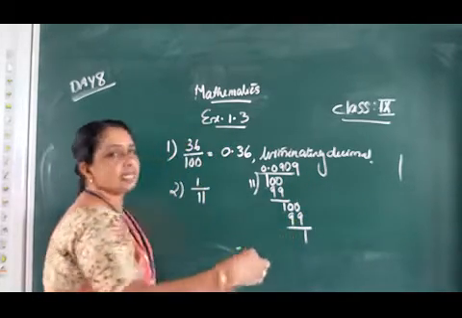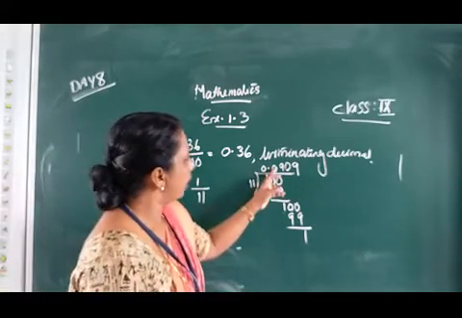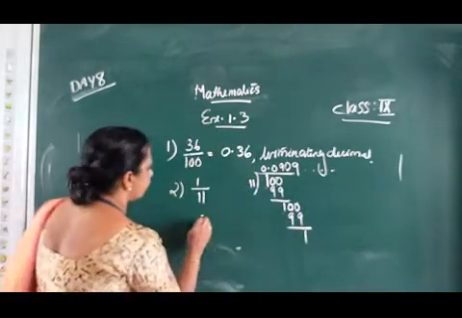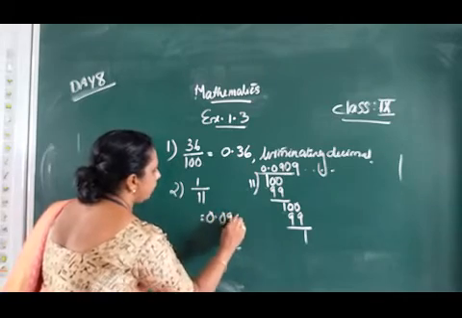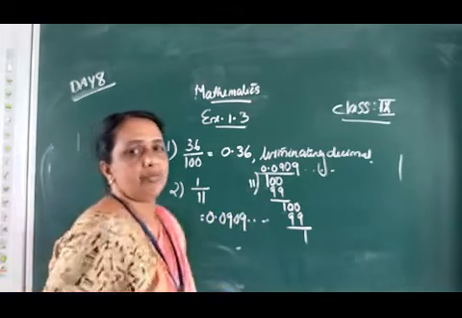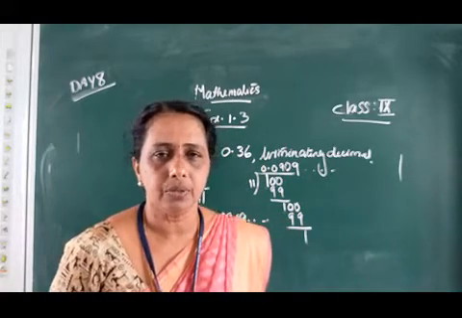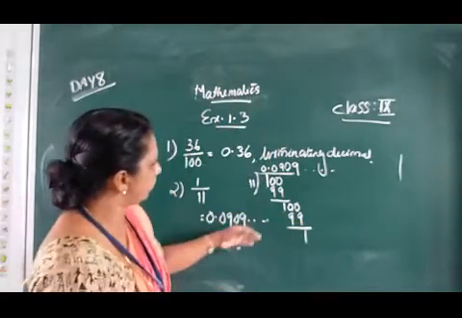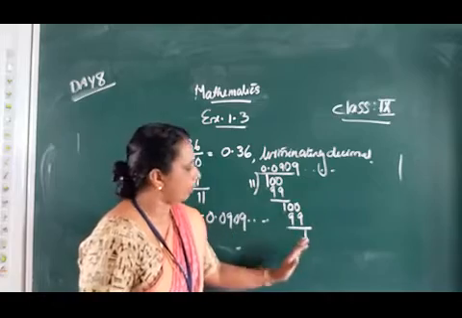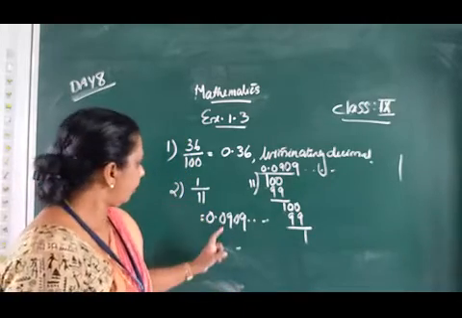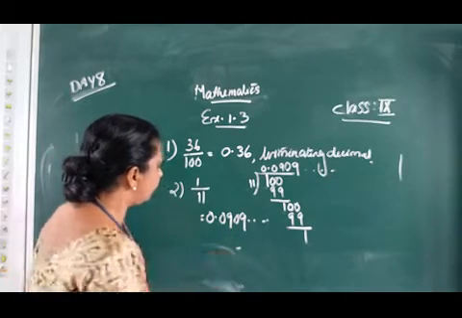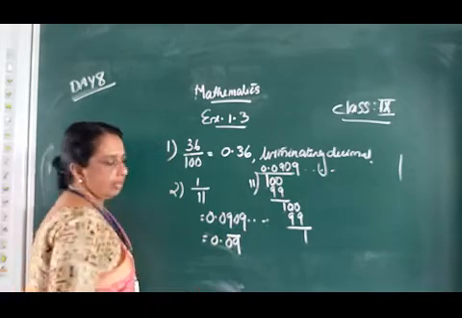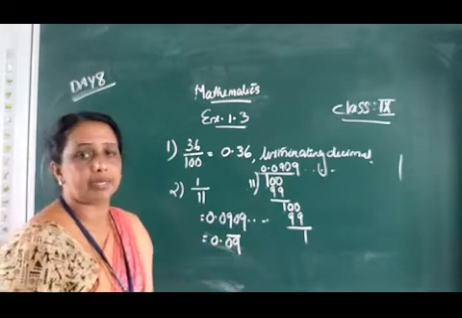Here the remainder is repeating, and also in the quotient, the decimals after 2 digits are repeating. That is, this is equal to 0.09, 09, etc. Which type of decimal expansion is this one? Non-terminating recurring. That is, the division continues, never ends, and the remainder never becomes 0. And in the quotient, the digits after 2 digits are repeating. This we can write as 0.09 bar, the bar above the block of digits that repeats.